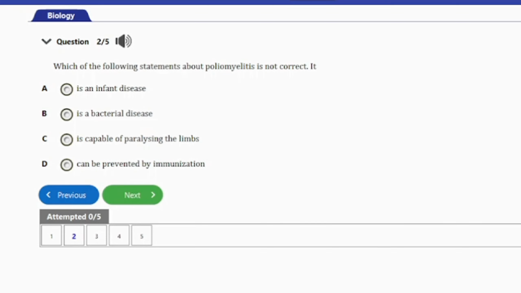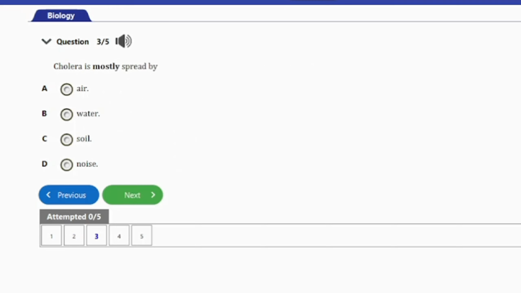It says, which of the following statements about poliomyelitis is not correct? A, is an infant disease, B, is a bacterial disease, C, is capable of paralyzing the limbs, D, can be prevented by immunization. So guys, poliomyelitis is not a bacterial disease, and as such, option B is the answer to this question. So let's go ahead and consider the next question, guys. That's question number 3 here.